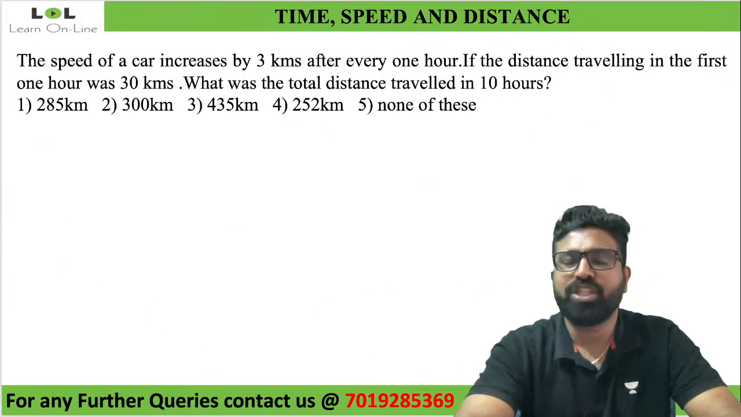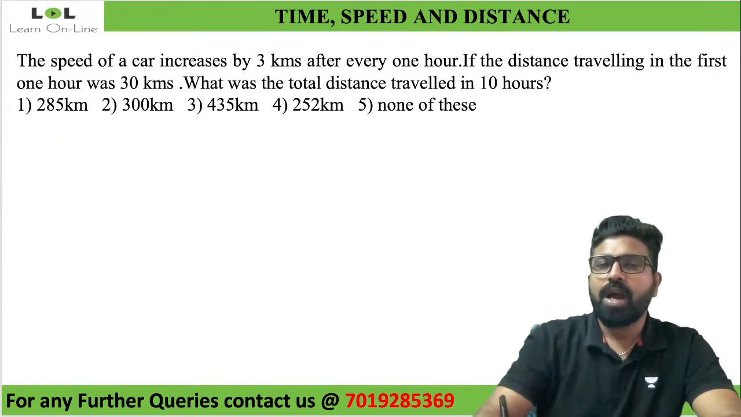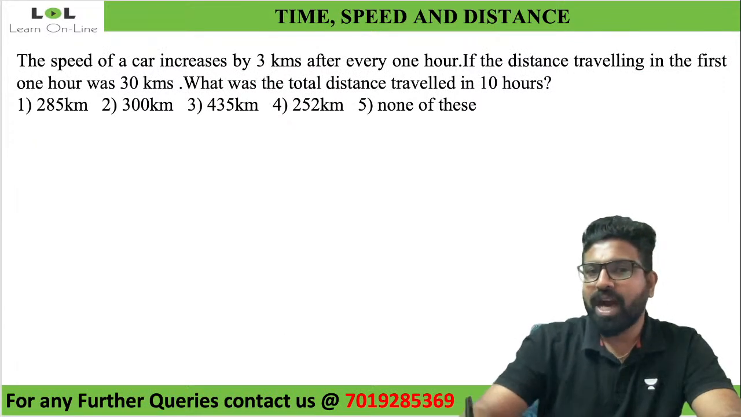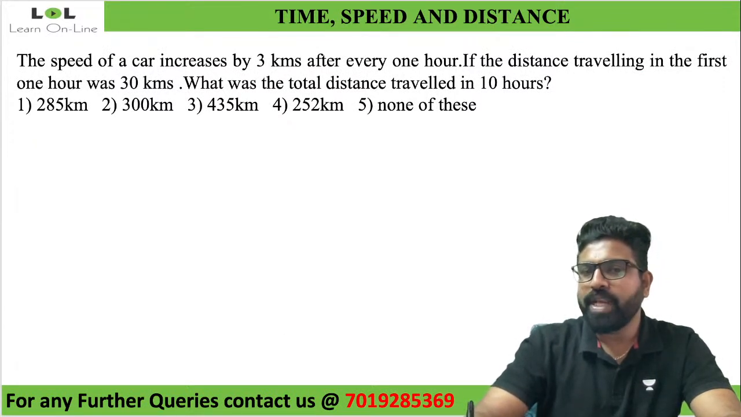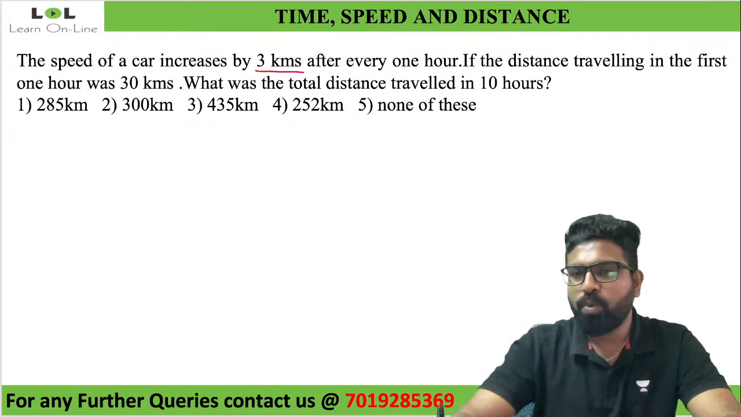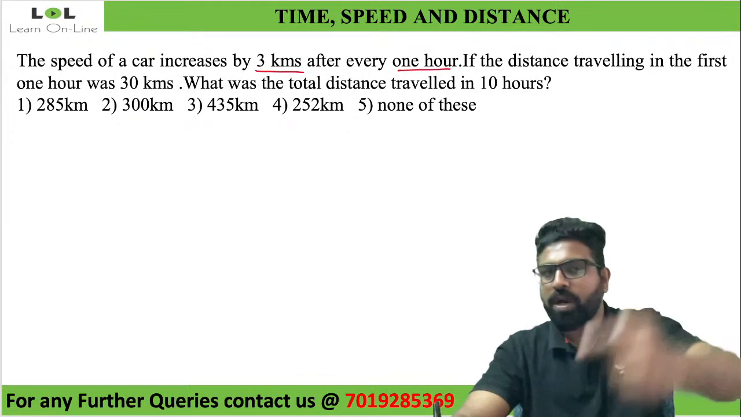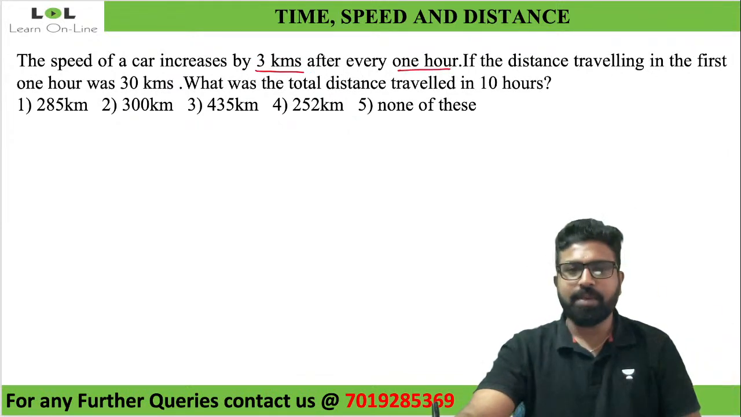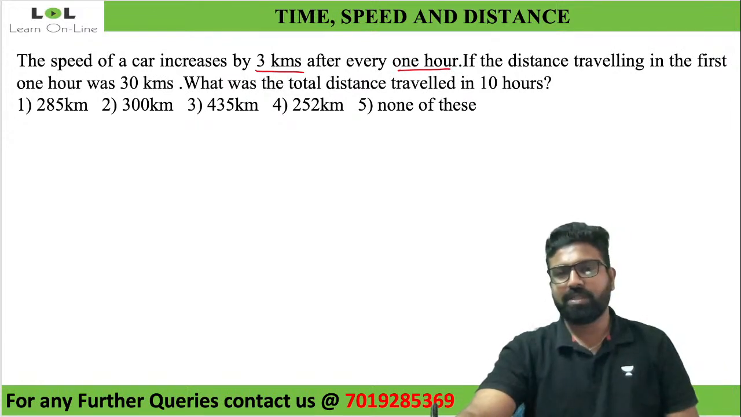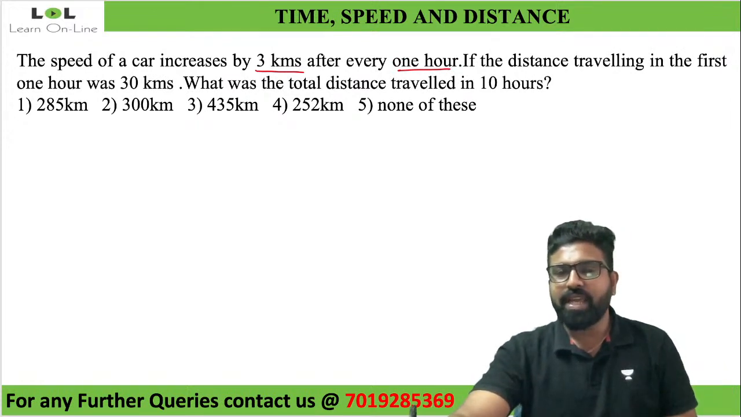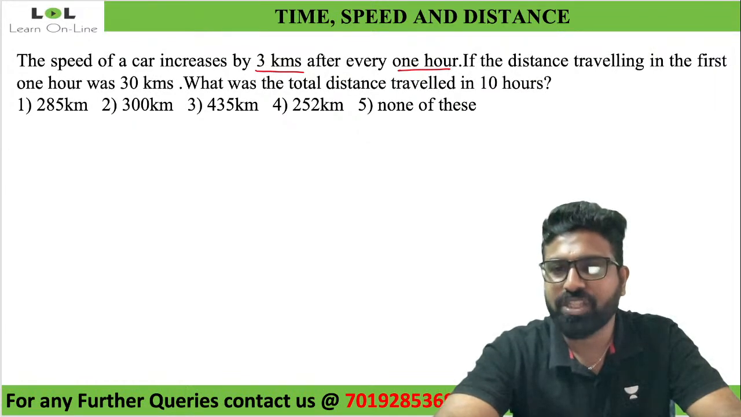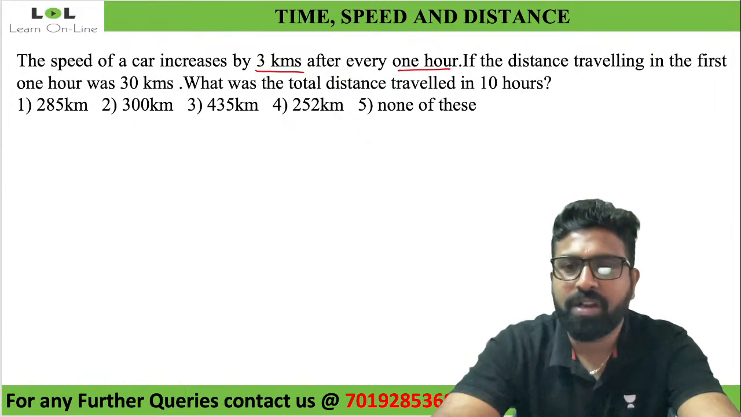How do I solve this question? Look at this. The speed of the car increases by 3 kilometers after every 1 hour. After every 1 hour, the speed of the car is increasing by 3 kilometers. If the distance traveled in the first 1 hour was 30 kilometers, okay, this is not distance traveling actually, it is distance traveled.